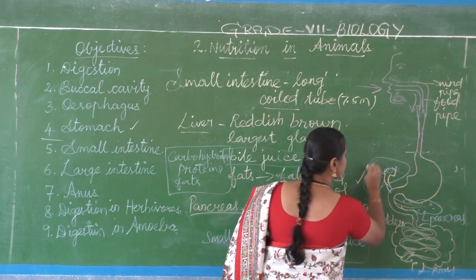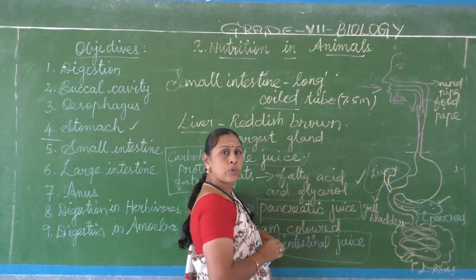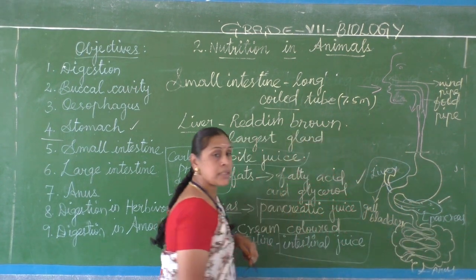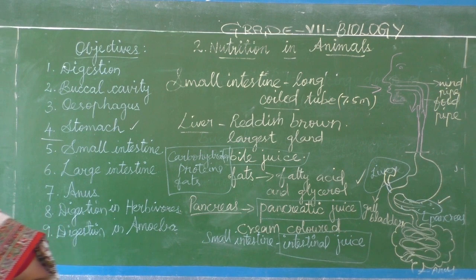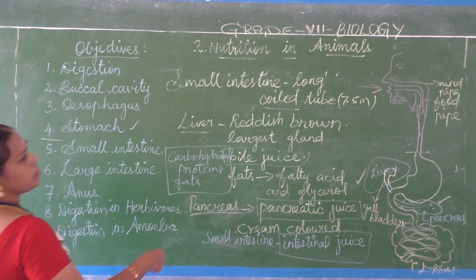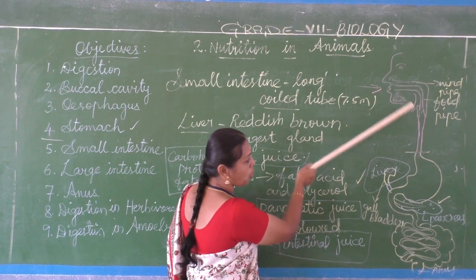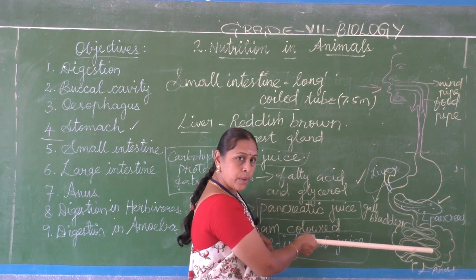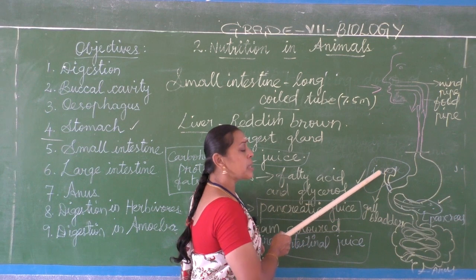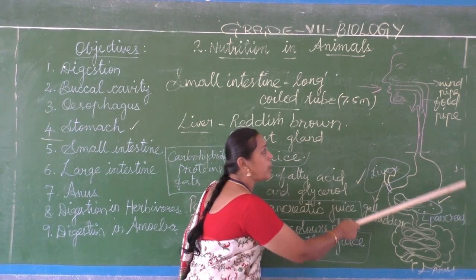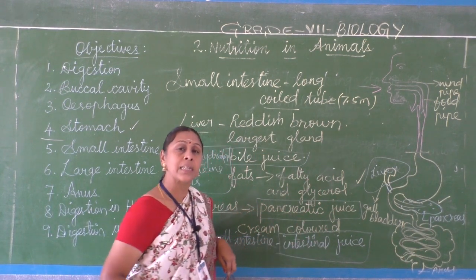Along with this, what are the associated glands? Liver and pancreas. It is called the digestive system. I hope you all could view the diagram fully. So from the buccal cavity to the anus, it is called the digestive tract. Along with the associated glands, that is liver and pancreas, it is called the digestive system.